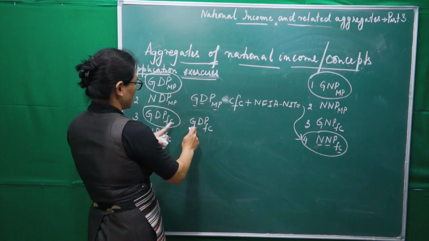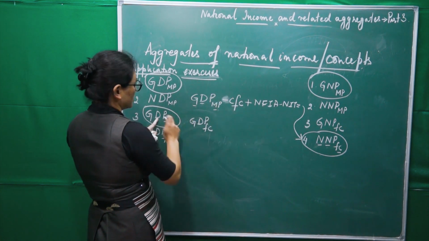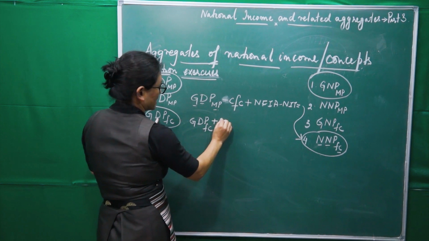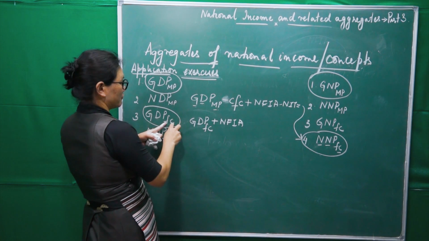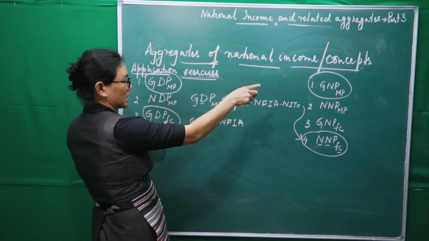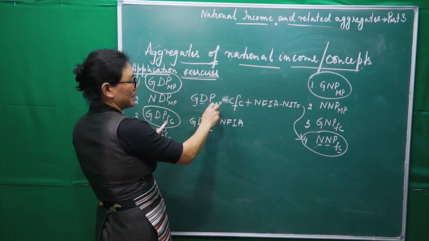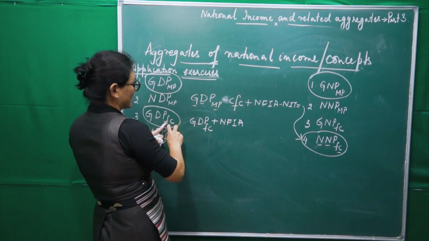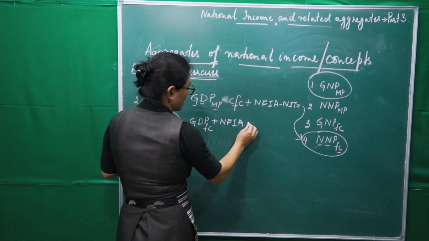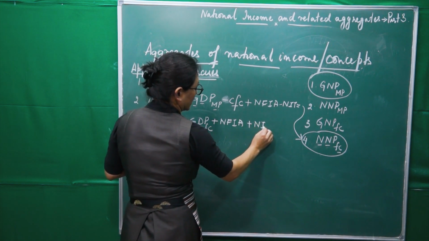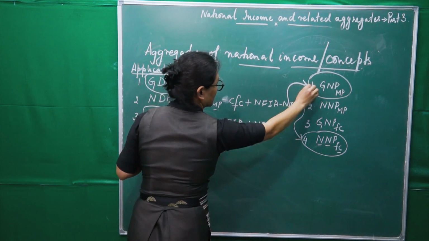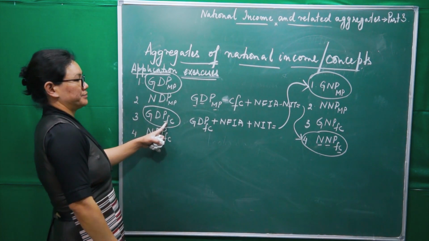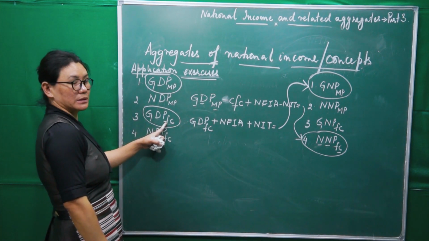G and G same, and D and N, domestic into national, plus NFIA, right? Then what do we have to convert? Factor cost into MP. In this, what we have done? MP into factor cost. So factor cost into MP, what do we have to do? Plus NIT. Then we get this one. Very simple.